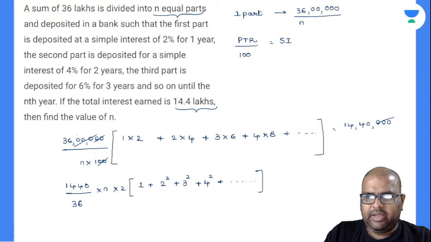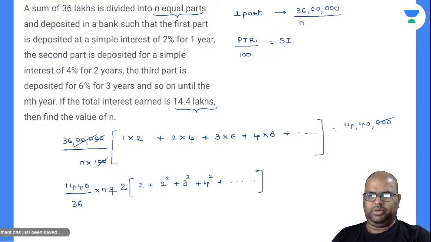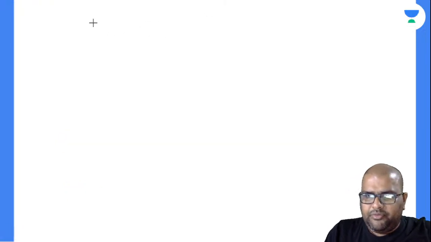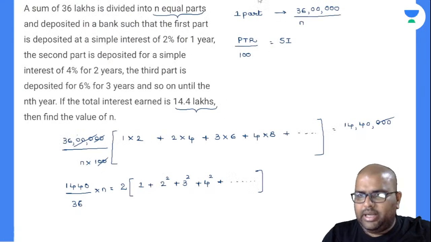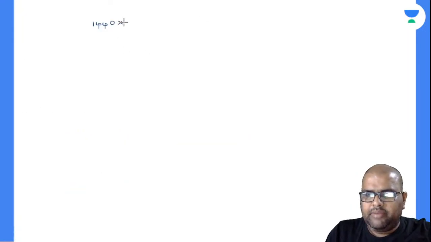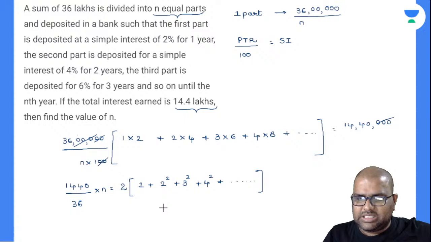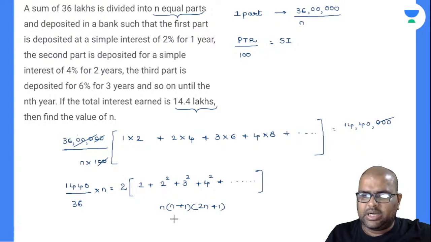Okay, we changed the pattern a little there. Now let me complete it. Into n is equal to 2 into... This is 2 into 2, right? I'll write on the next slide. 1440 into n divided by 36 is equal to 2 into, now everybody knows what this is? Sum of n squares. So is it n into n plus 1 into 2n plus 1 divided by 6? Yes, it is that only.